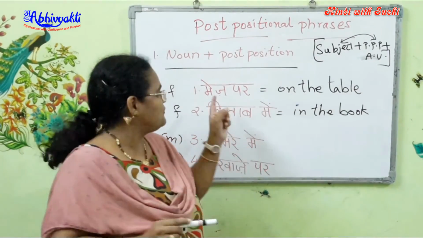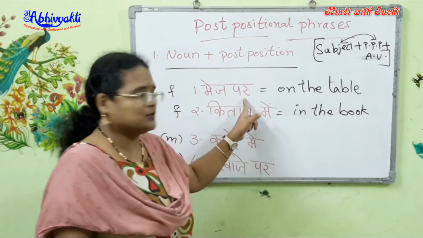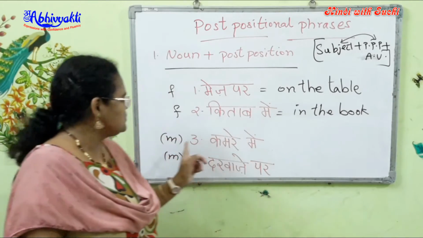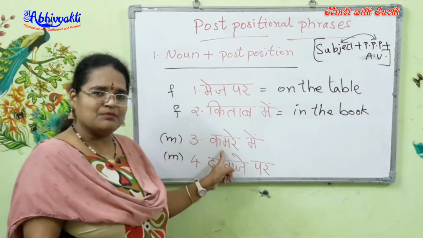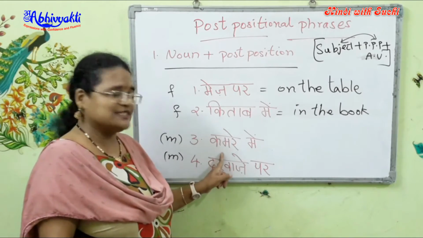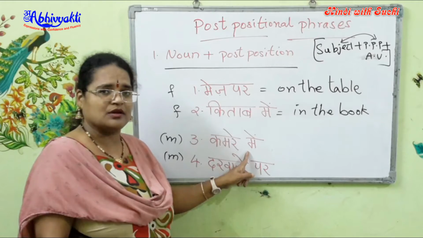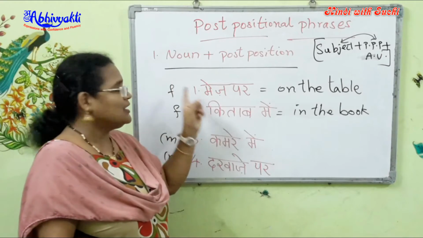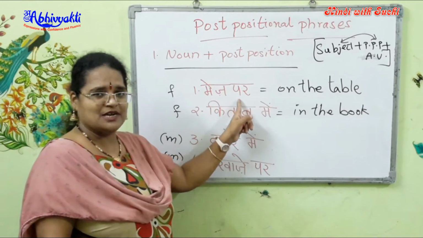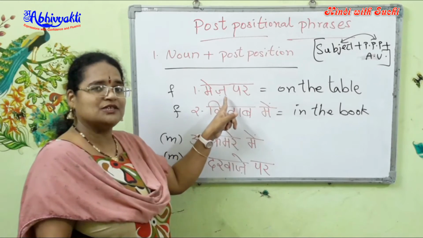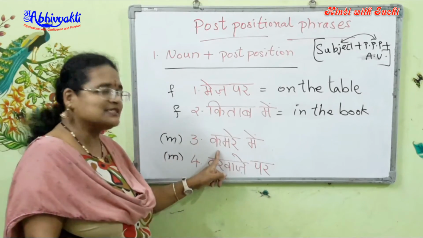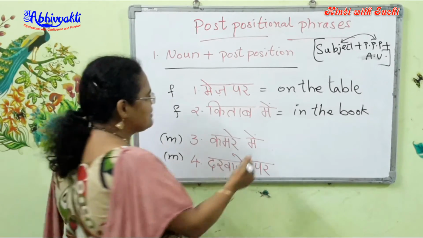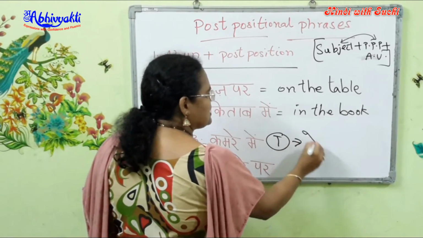So we used a feminine noun with the postposition, and we have seen that the phrase has no changes in it. But when we use masculine nouns, I want to use kamra. Now what did I do? I did not say kamra mein because kamra mein is wrong. So the rule here is, when you use a singular feminine noun with the postpositions, the feminine noun does not change in the phrase. But when you use masculine nouns with the postpositions, then the masculine noun that ends with a matra changes to the e matra.